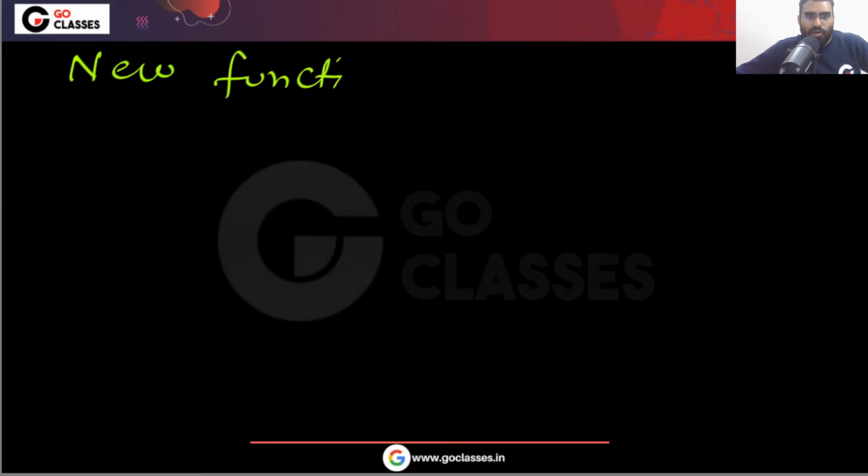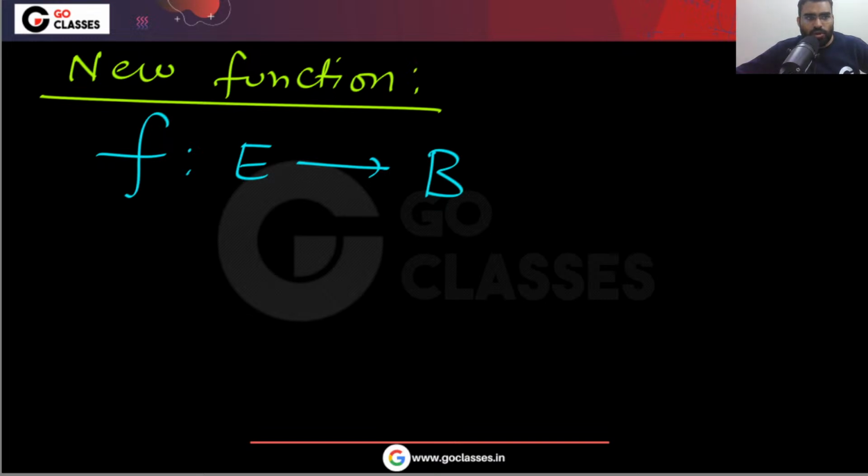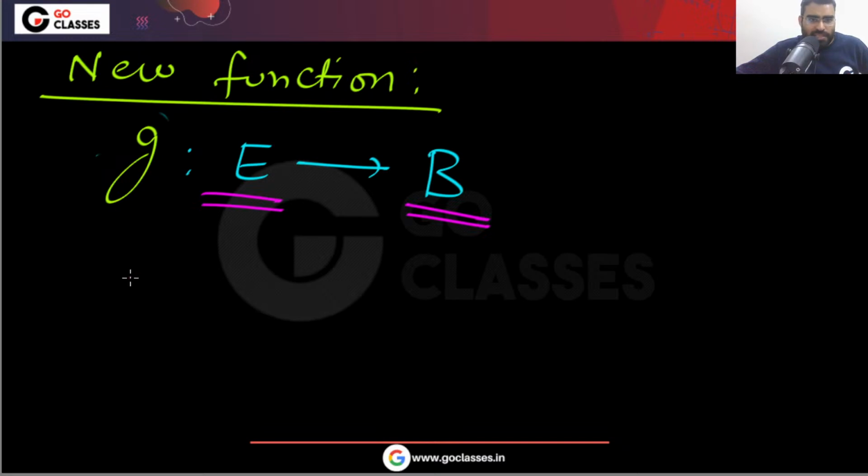Correct? A new function is what the question is defining. The question is saying, let's define a new function f from E to B. You are defining a new function, or maybe that can be G, whatever you want. So you are defining a new function from the equivalence classes to the same B.